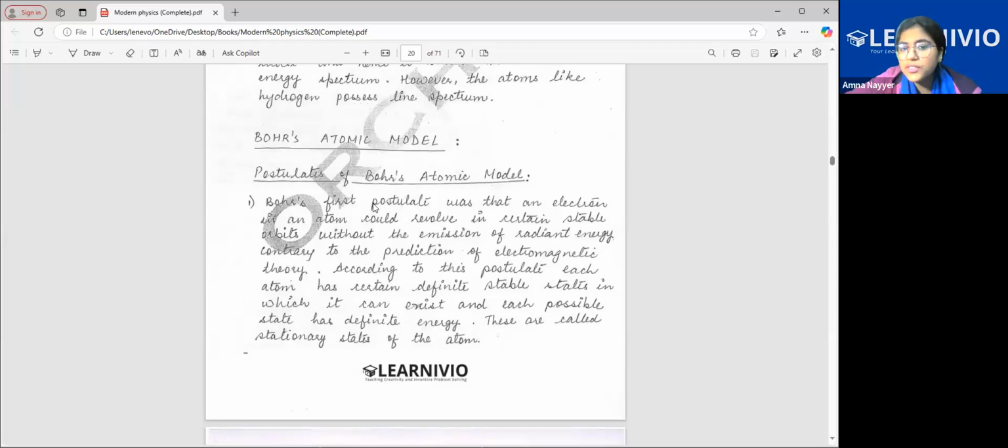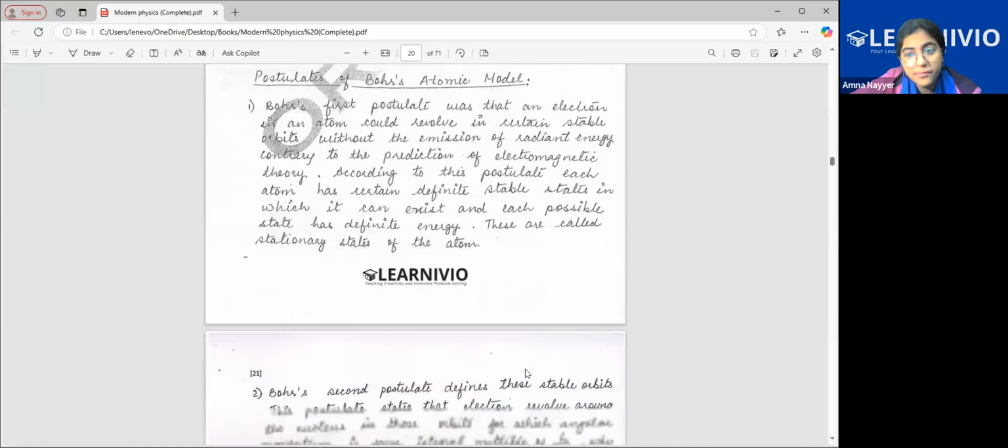Bohr's first postulate was that an electron in an atom could revolve in certain stable orbits. He told that electrons are not just scattered like this. There are proper orbits without the emission of radiant energy, contrary to the prediction of what was done earlier. According to this postulate, each atom has certain definite stable states in which it exists, and each possible state has a definite energy. Means definite state with definite energy. It is not crossed. So this is the stationary state of the atom.